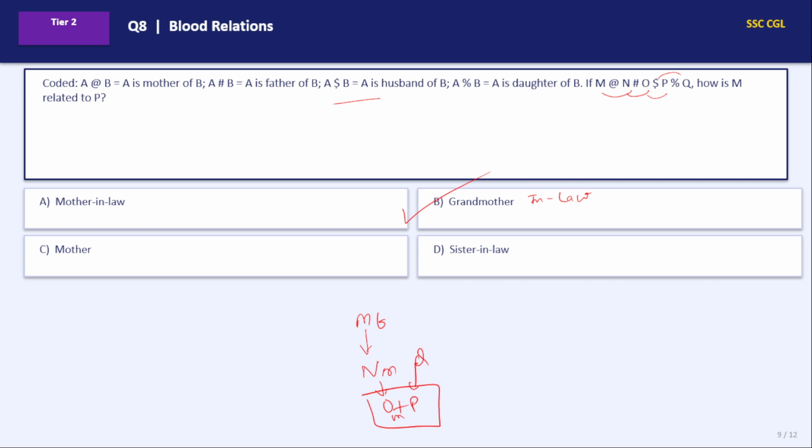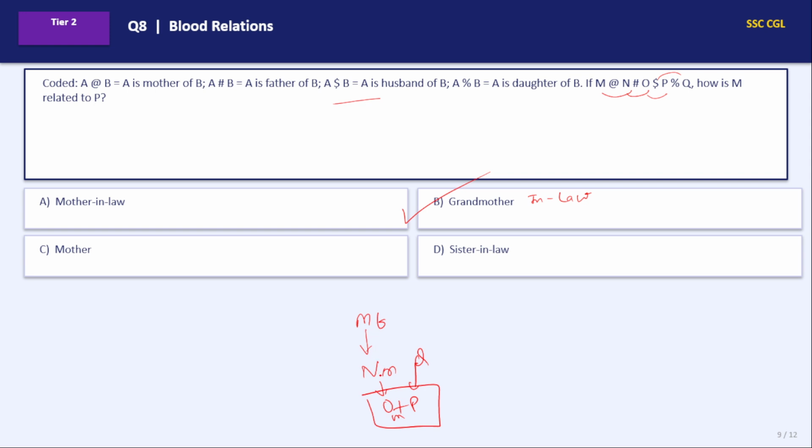Let me check the diagram also once. M at the rate N, M is mother of N. N hash O, N is father of O. O dollar P, O is husband of P, and P percentage Q, P is daughter of Q. Okay.